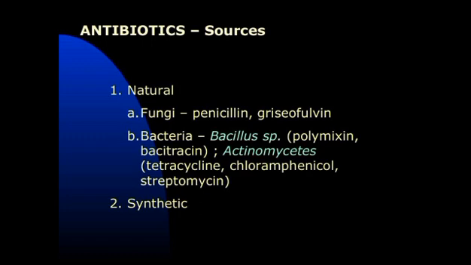Which antibiotics are produced by fungi? First one, we all know about penicillin. It is synthesized by Penicillium chrysogenum. Next one is griseofulvin. These are the fungal antibiotics. There are bacterial antibiotics also, for example polymyxin, bacitracin. Next to that, tetracycline, chloramphenicol, streptomycin, etc. These all are bacterial antibiotics. Next class is synthetic antibiotics.